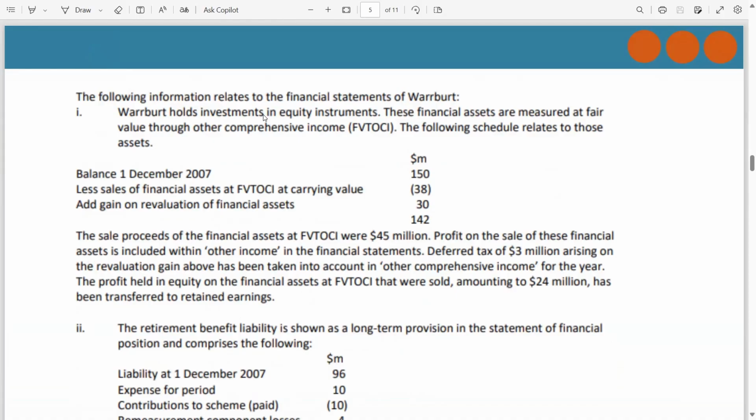Warburg holds investment in equity instruments. This adjustment gives us the idea that this is something about investment in equity instruments, so it might be IFRS 9. Let's go through further. These financial assets, now it is 100% sure that this is about IFRS 9. These financial assets are measured at fair value.